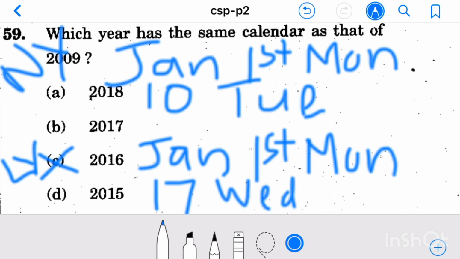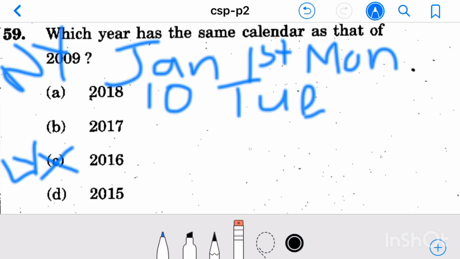This thing you should remember for solving this question. So, which among these three calendars have the same January 1st as Monday, that will be our answer.